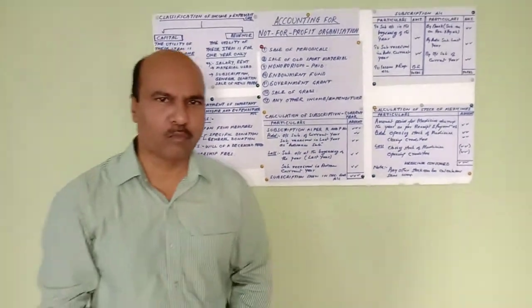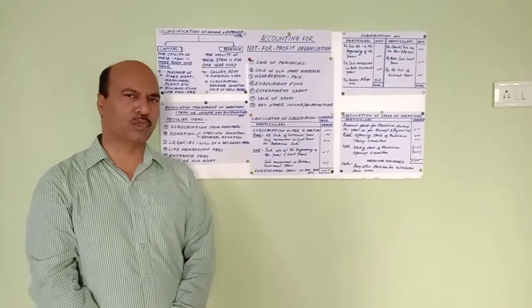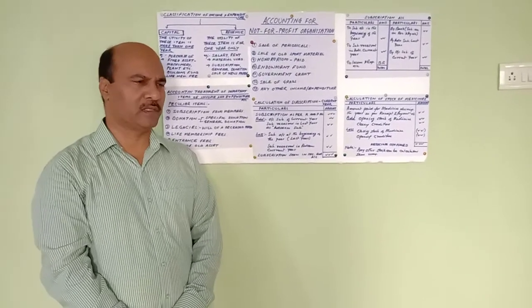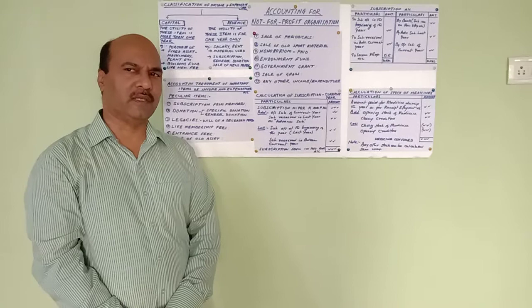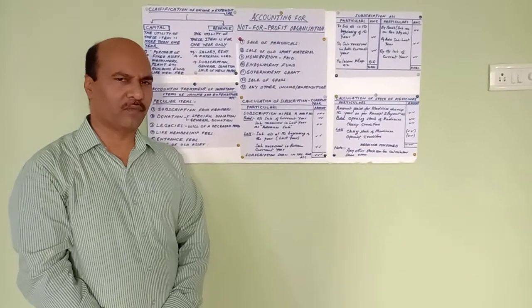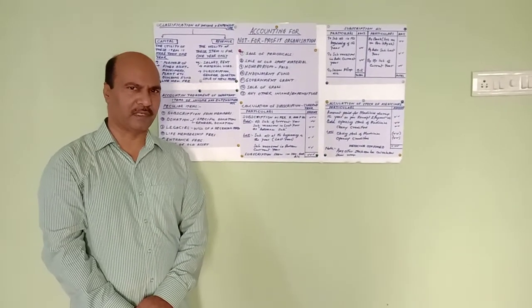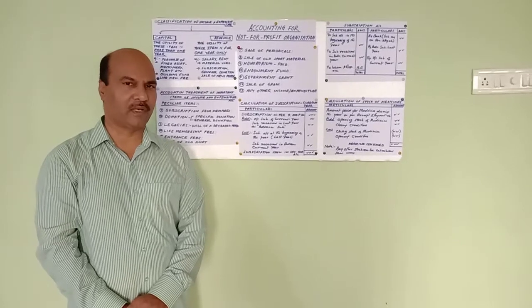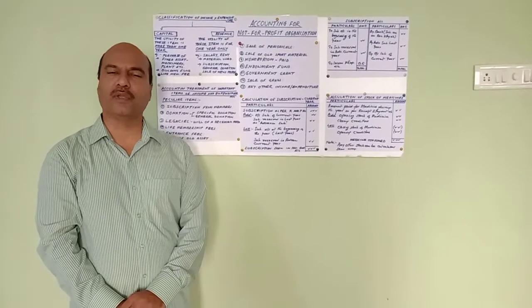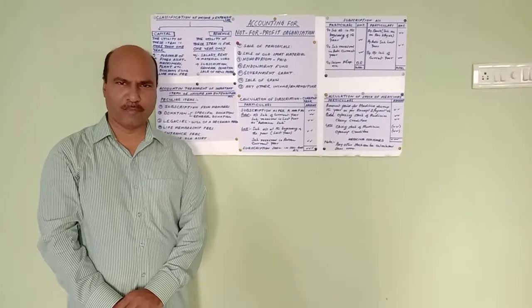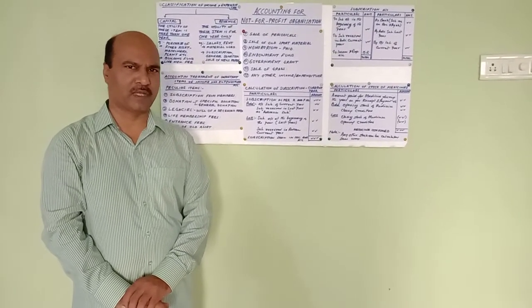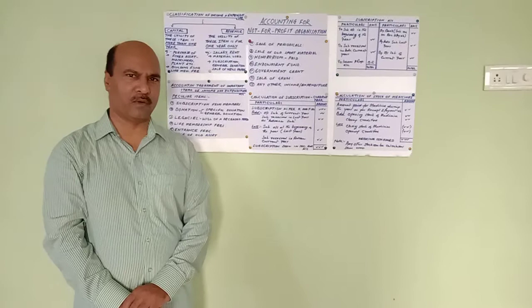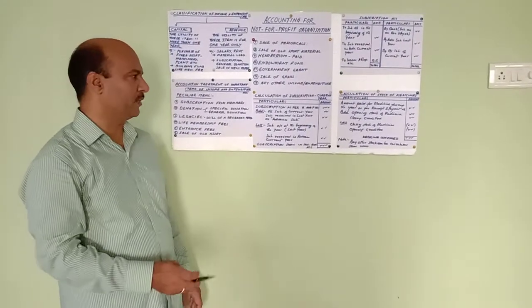Now, more about subscription, I am going to show you with a small chart. In the income and expenditure outer column we are going to take the subscription amount. Now how to calculate that subscription we are going to show here, and you have to be very careful while writing the subscription amount or calculation of subscription amount, because it is very important.